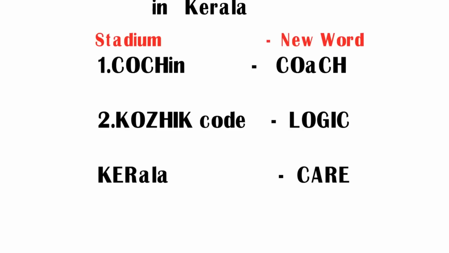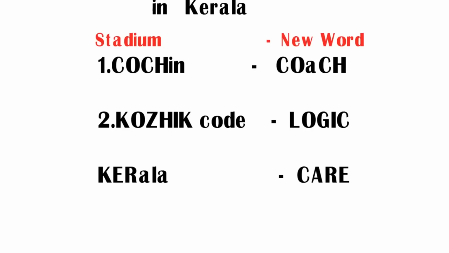But how to remember these two airport names and state Kerala? Let us see the trick. Friends, if you observe the airport Cochin, the first four letters C-O-C-H, its pronunciation is similar to coach. So try to remember Cochin Airport as coach. Here coach stands for Cochin Airport.